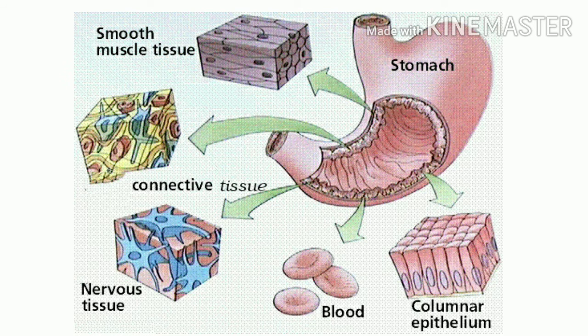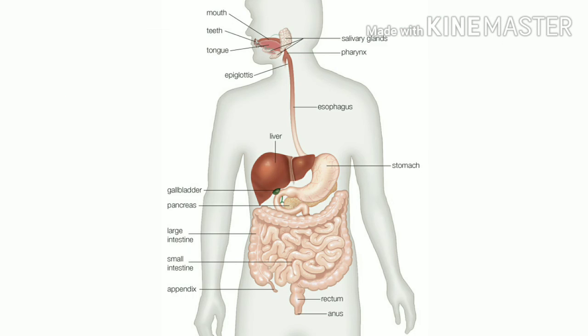Now you will be surprised to know that in all multicellular organisms, especially animals, there are only 4 basic types of tissues. These 4 types of tissues organize in specific proportion and pattern to form various organs like stomach, lung, heart, etc. And when 2 or more organs perform a common function by their physical or chemical interaction, they form the organ system, like digestive system, respiratory system, etc.